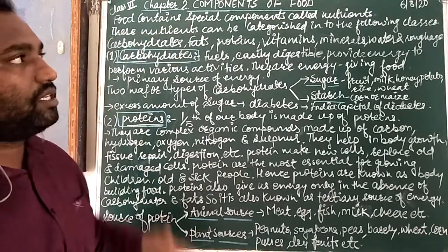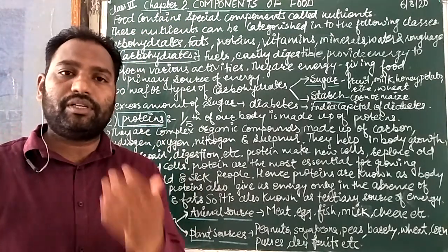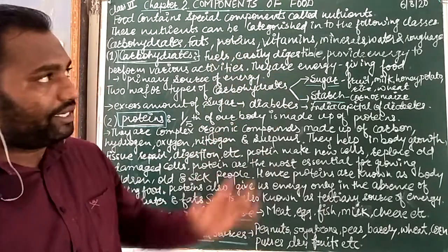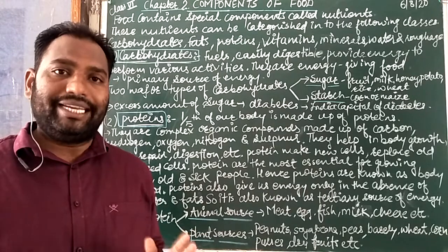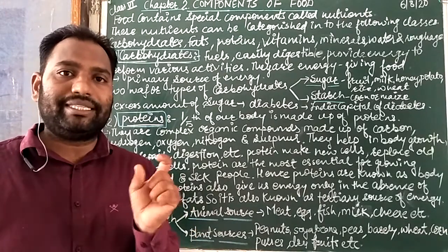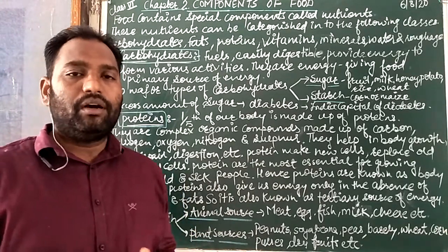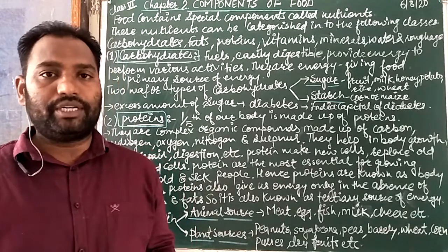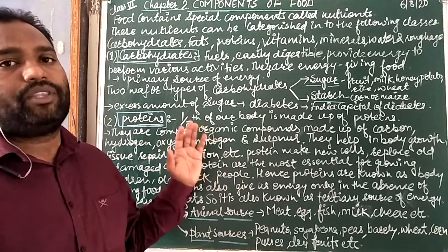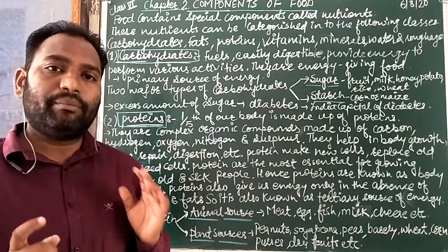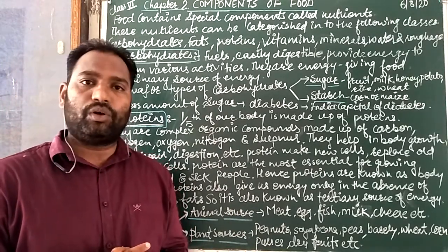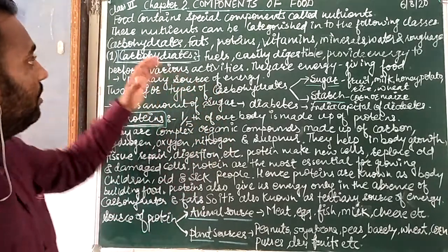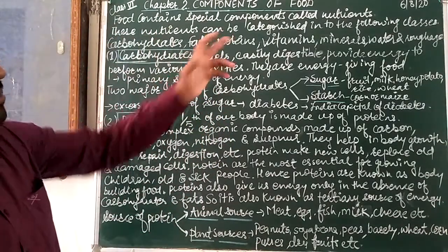Food contains special components, that is, nutrients, and we have different types of nutrients. Our body needs different types of nutrients, not a single type, and there may be many types. We will discuss the nutrients here. What are the main nutrients needed by our body for repair and growth? These nutrients can be categorized.